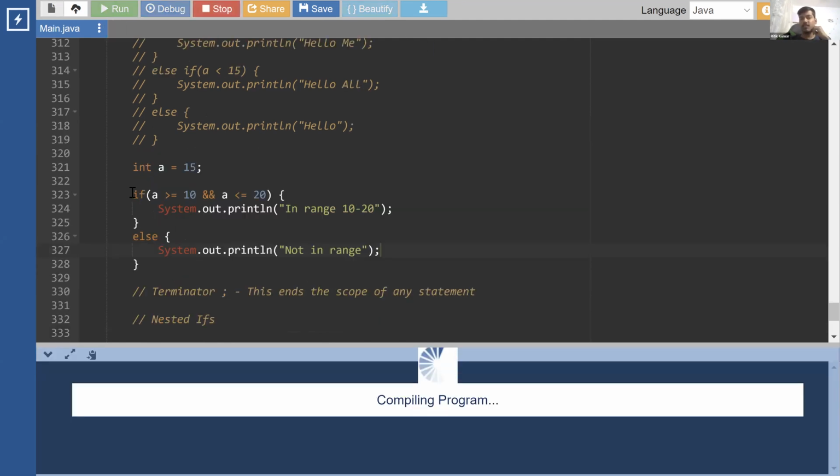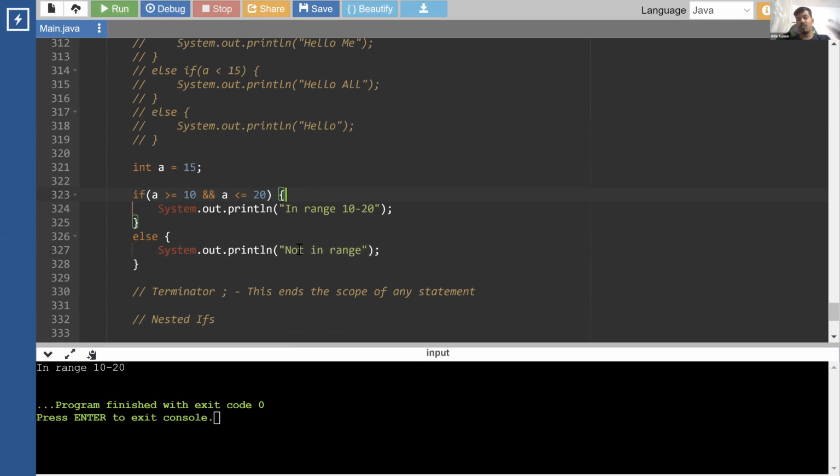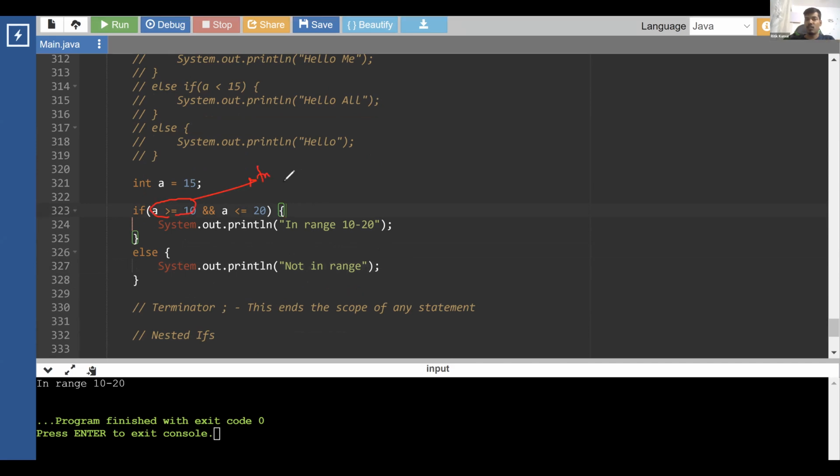Now we can use logical operators. Now how this works: the value returned by any relational logic either results in a true or false value. So anything that you have written over here will either result in true or false.